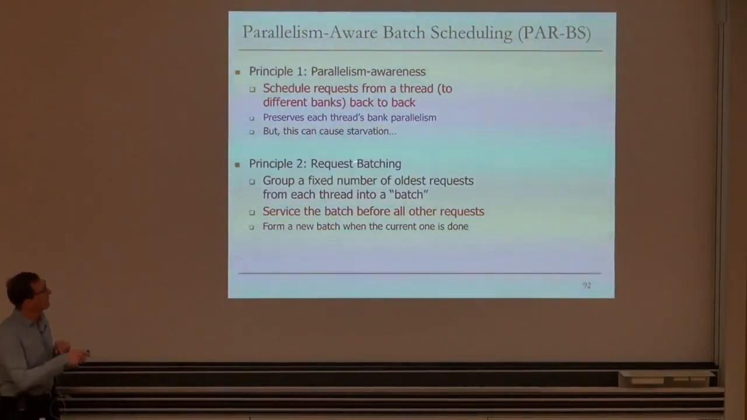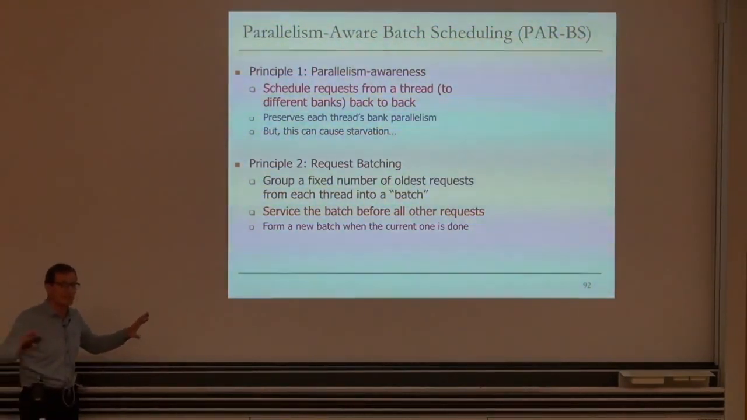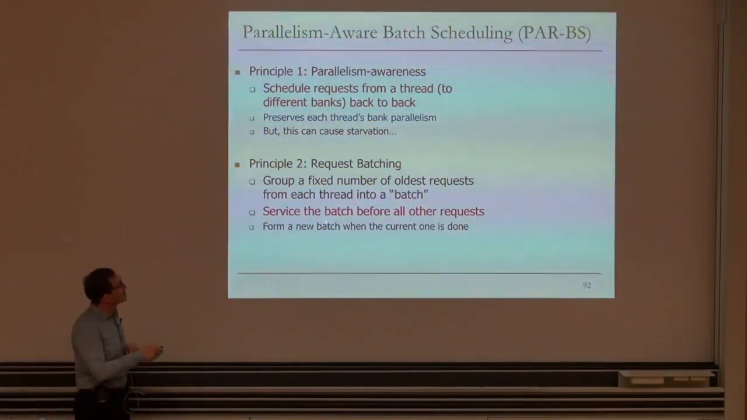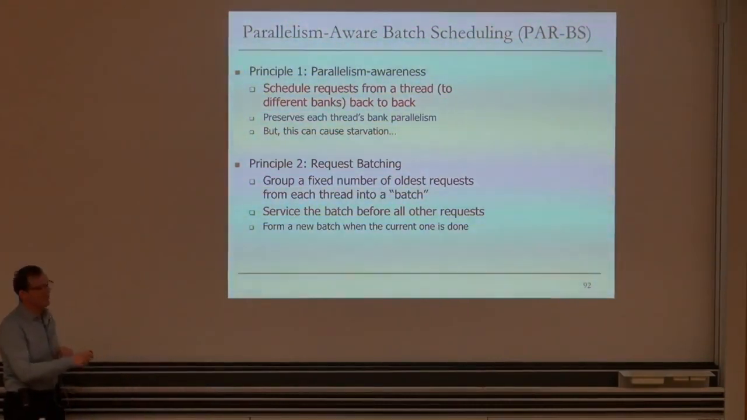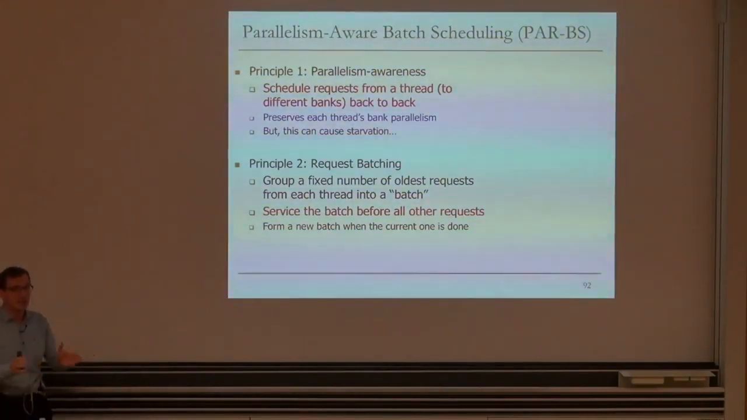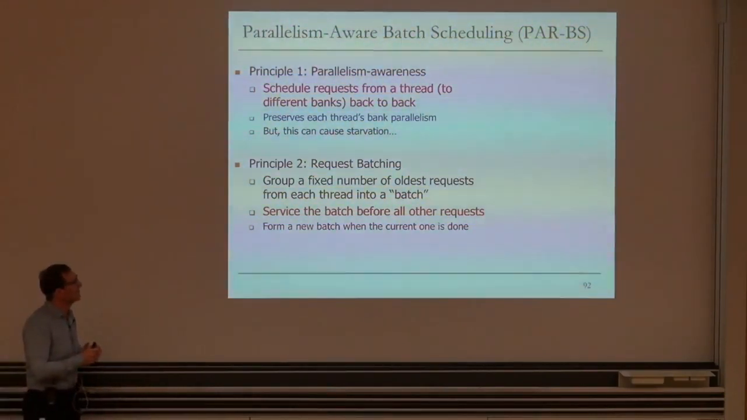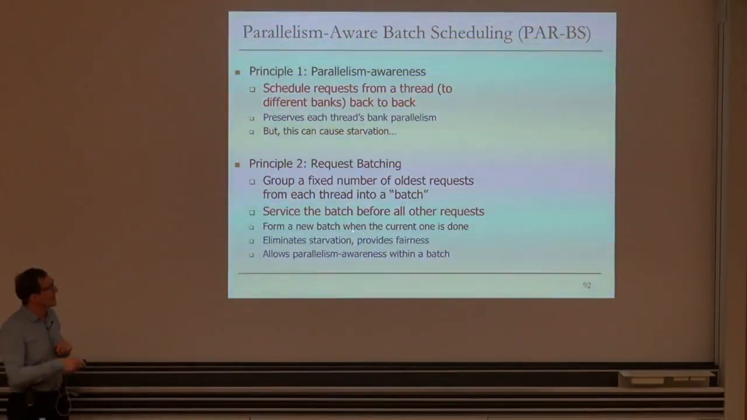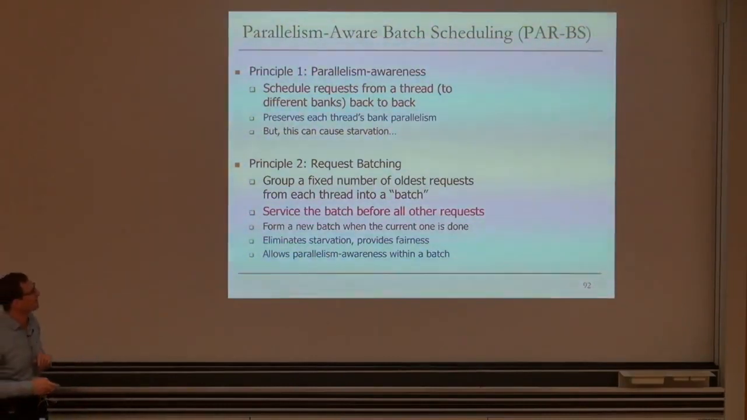The idea is to group a fixed number of oldest requests from each thread into a batch and service that batch before all other requests. That way you ensure that nobody is starved and there's some sort of fairness in the system. And you form a new batch when the current one is done. This eliminates starvation and provides fairness, and this allows parallelism awareness within a batch. So within a batch, you can do parallelism awareness without consideration for starvation.